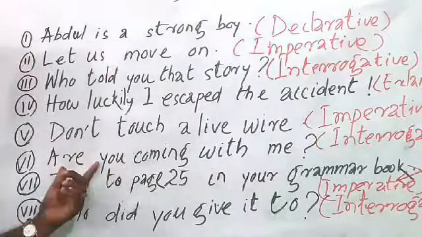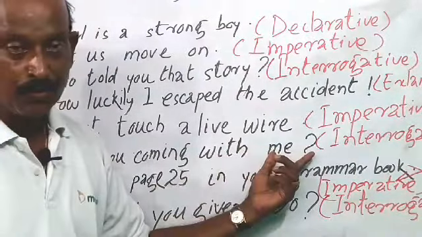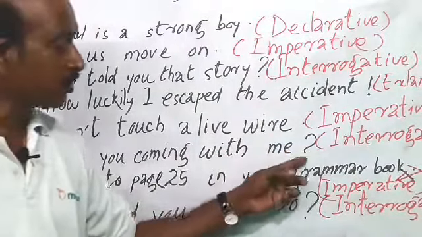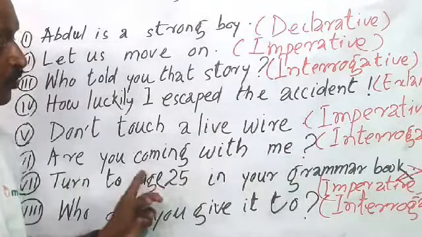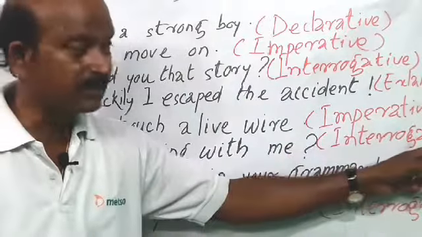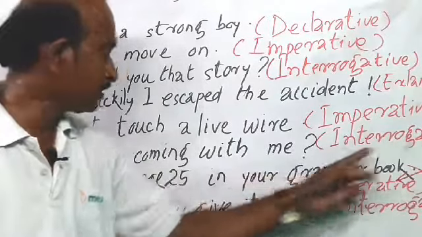And come to the next. Are you coming with me? This sentence ends with a question mark, and it is a yes no type question, and it is an interrogative sentence.